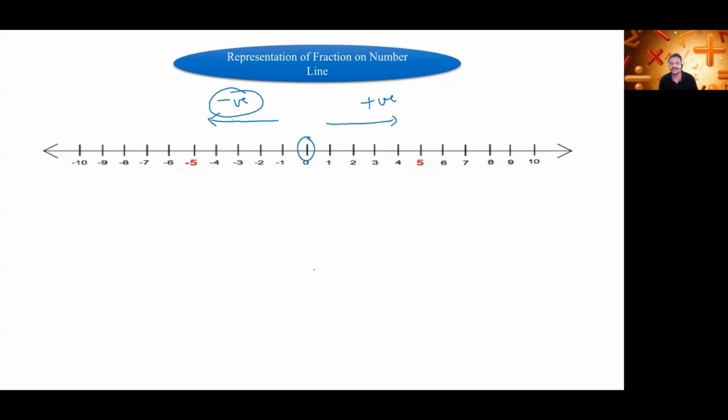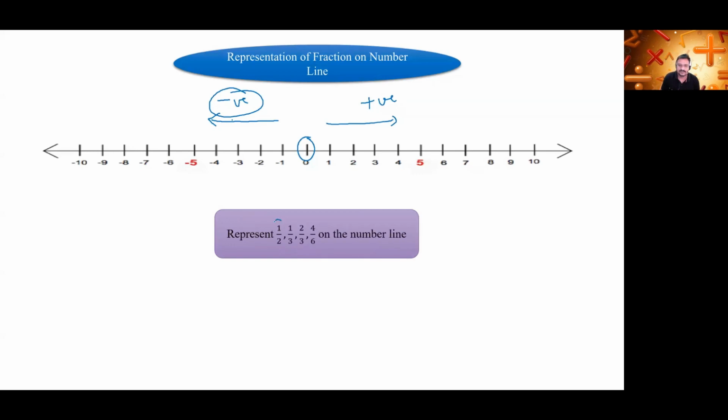So now we have to represent the fraction on the number line. So how do we represent the fraction on the number line? We convert that fraction into a decimal first, and then we represent that decimal on the number line. Ultimately, what we are doing is representing the fraction on the number line. We'll take an example, then it will be more clear.